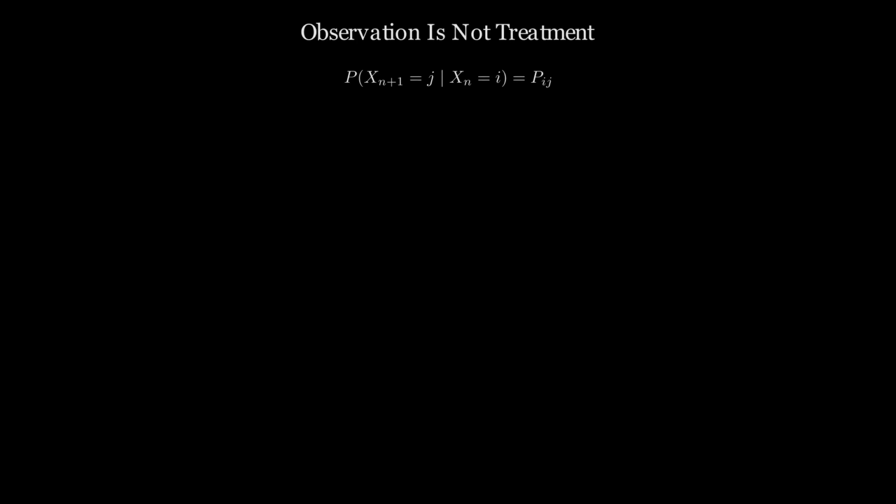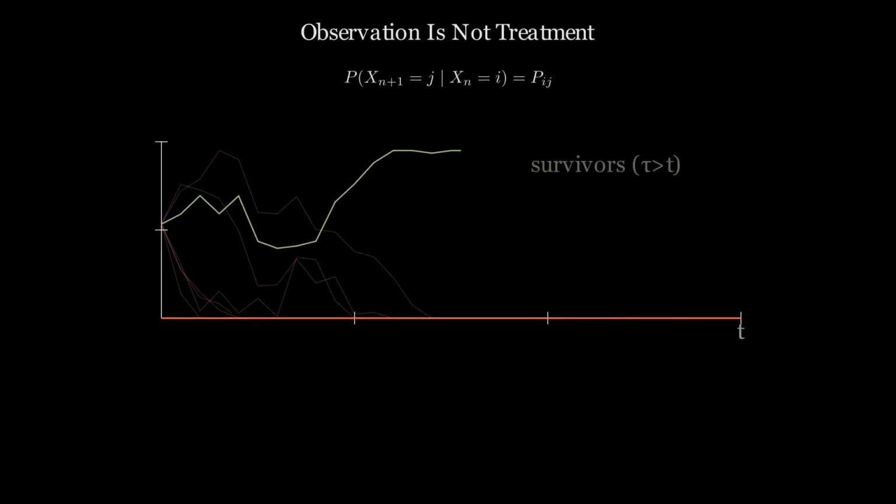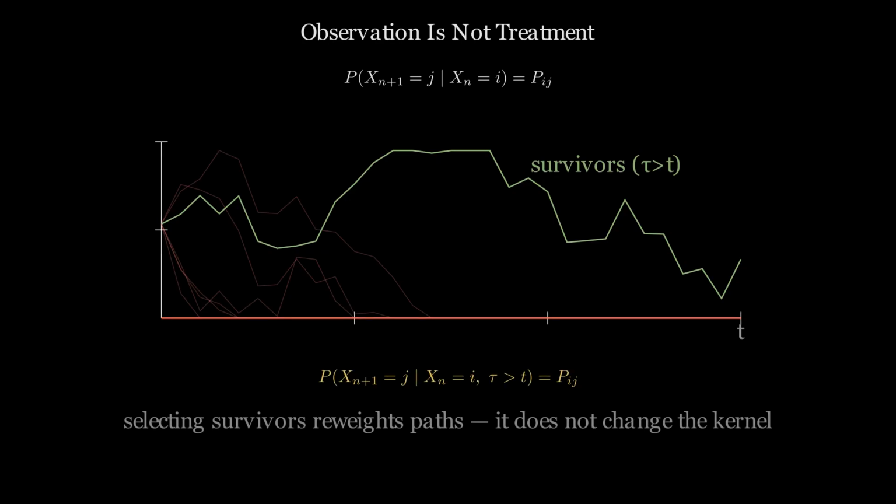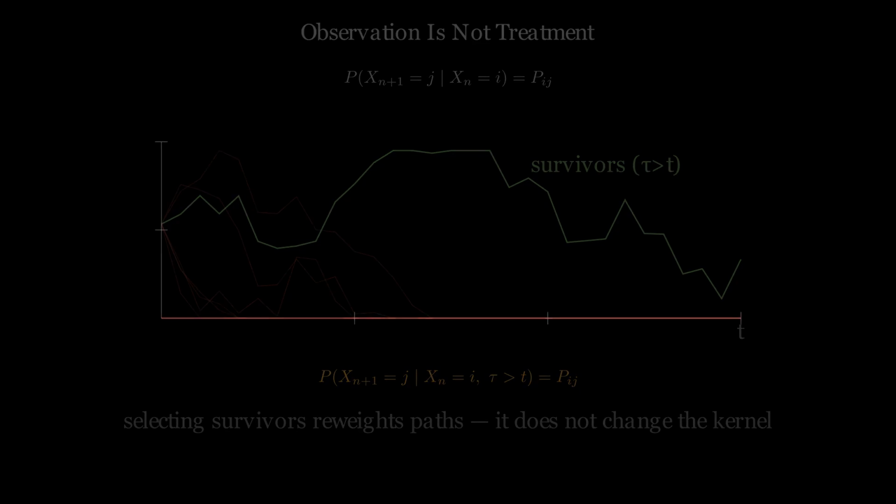Conditioning on a patient's past non-deterioration leaves the clinical transition probabilities unchanged. The Markov structure of physiological progression guarantees this. Conditioning on future recovery, however, violates the causal structure of clinical time. Clinical observation is not clinical treatment.